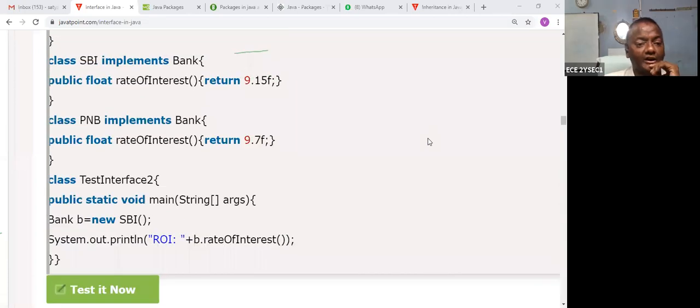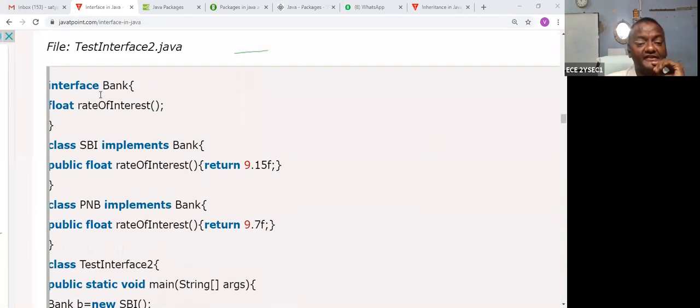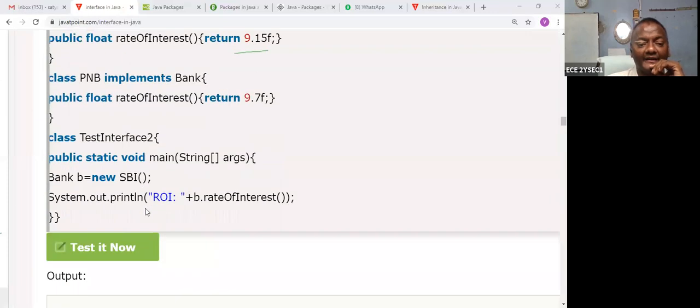Okay. So now this is the interface. The interface is linked with the bank class using implements. The interface is linked with the PNB bank, that is called implements. And next, objects are created in another class. This is called the main method.